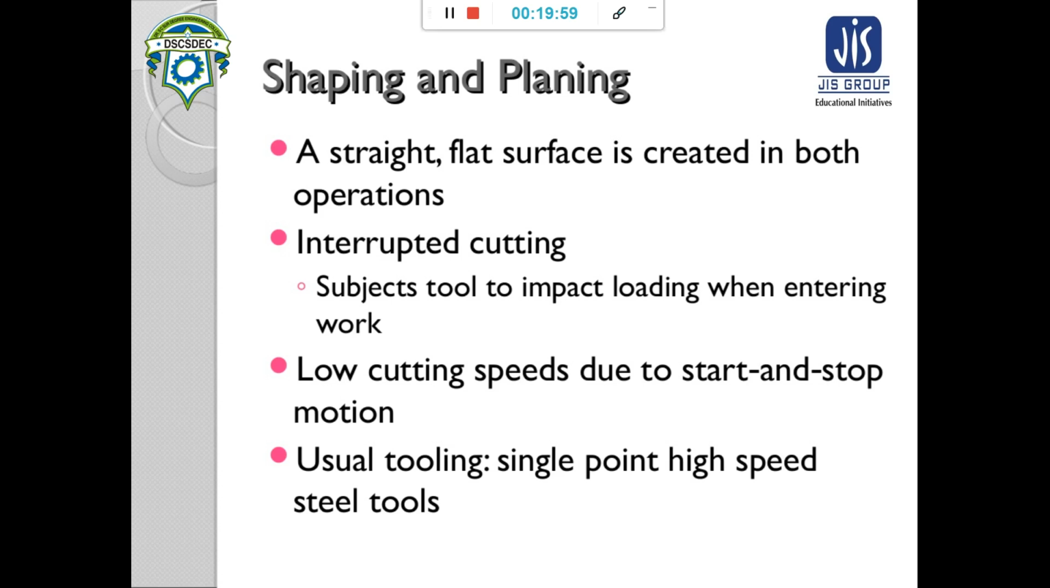These are also interrupted cutting, subjected to tool impact loading while entering the work. Both are low cutting operations due to startup and stop motion. The usual cutting tools used in shaping and planing are single point cutting tools, that means single point high speed tools.